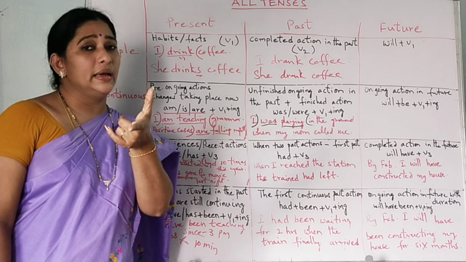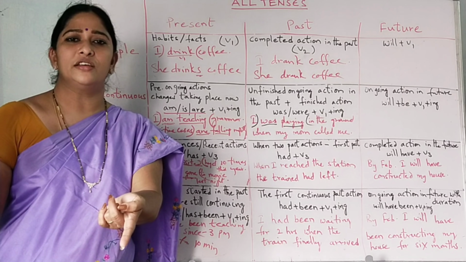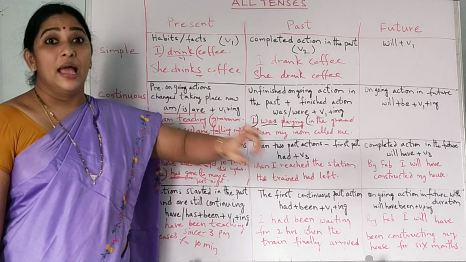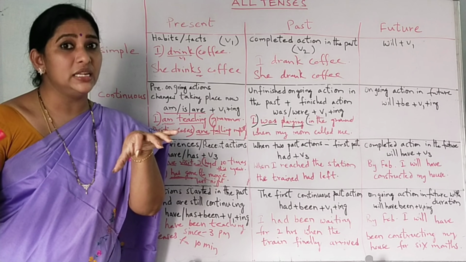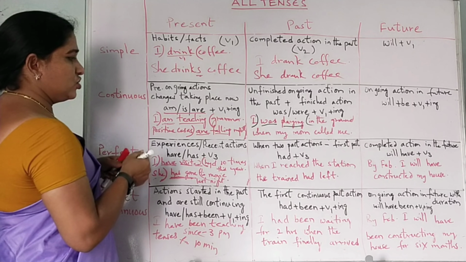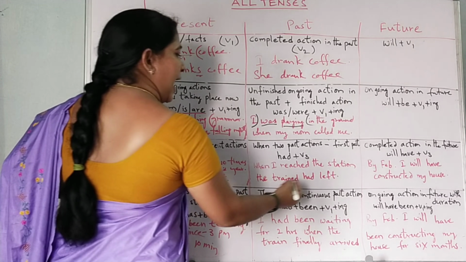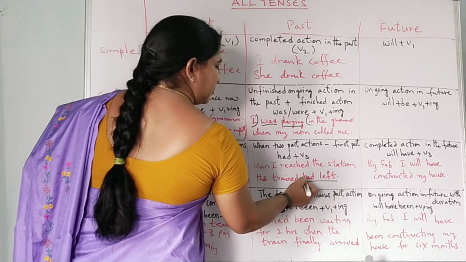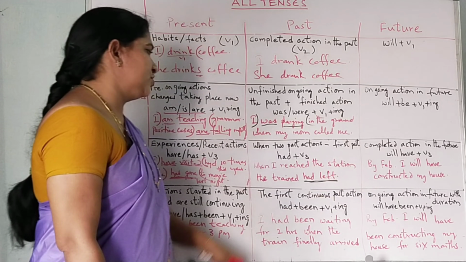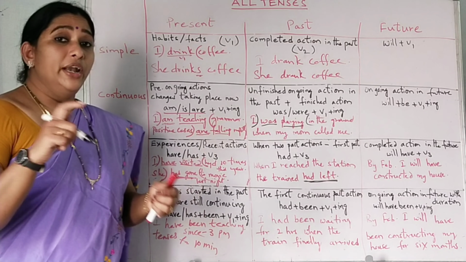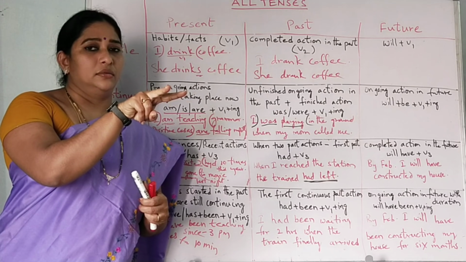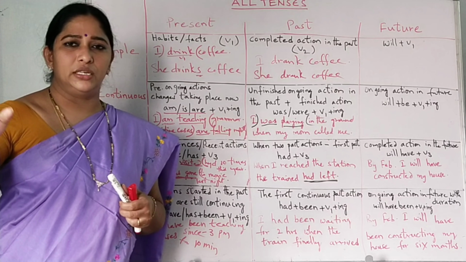Which action is the first one there? The train had already left by the time I reached the station. So for the first action we use past perfect: had plus V3. Had is past tense, V3 is perfect. Had plus V3, past perfect tense. When I reached the station, the train had left. Had left is the past perfect tense here. Train had left the station. When two actions happen in the past, both completed, which action was the first one? For the first action we use had plus V3.